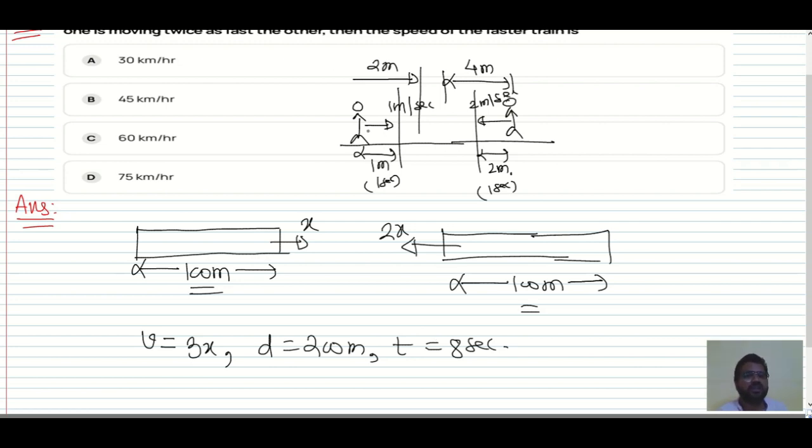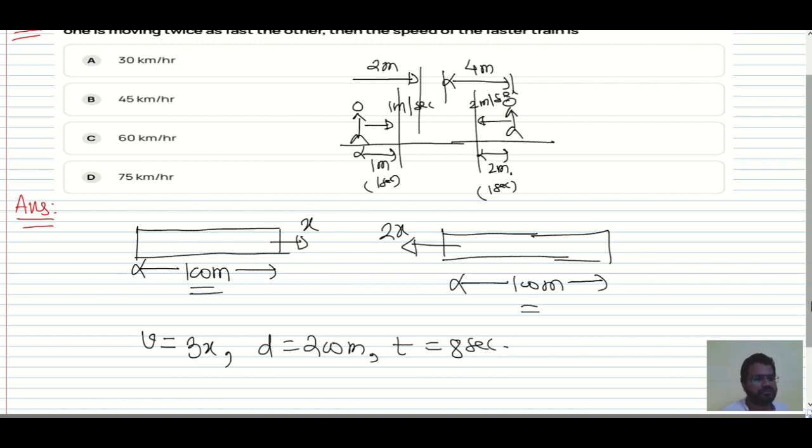See here, in 1 second, this person will travel 1 meter. In 1 second, this person will travel 2 meters. So in all, how much do they travel? 3 meters. That means 3 meters per second. You have to add the velocities, isn't it? Whenever two velocities are in the opposite direction, you have to add.